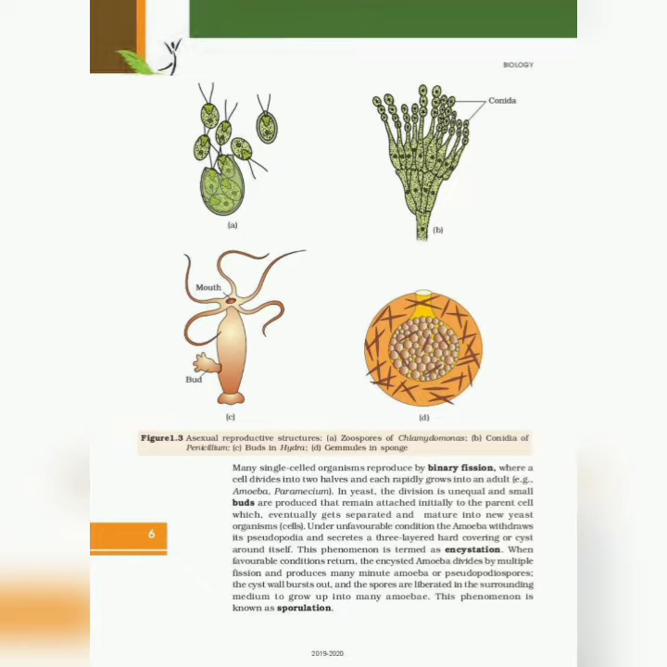Under unfavorable conditions, amoeba withdraws its pseudopodia and secretes a three-layered hard covering or cyst around itself. This phenomenon is termed encystation. When favorable conditions return, the encysted amoeba divides by multiple fission and produces many minute amoebae or pseudopodiospores. The cyst wall bursts out and the spores are liberated in the surrounding medium to grow up into many amoebae. This phenomenon is known as sporulation.